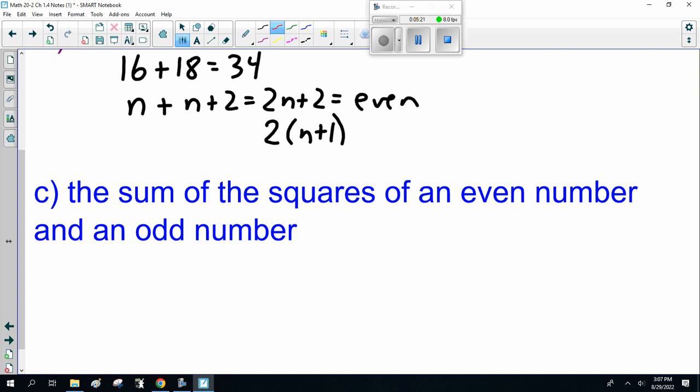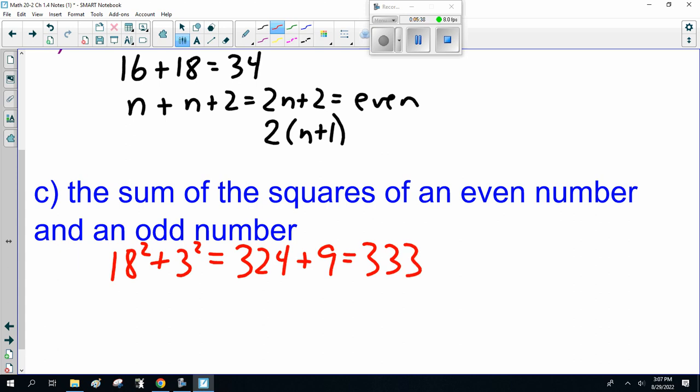So, I don't know, 18 squared plus 3 squared, 324 plus 9, which is 333, I think, which is odd.